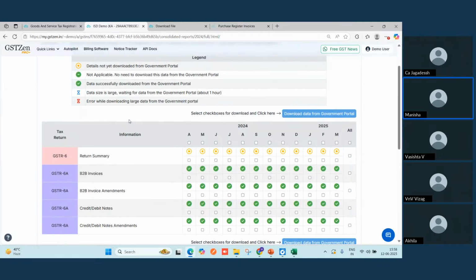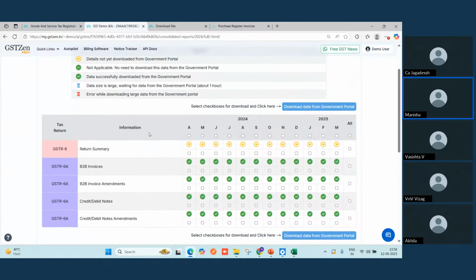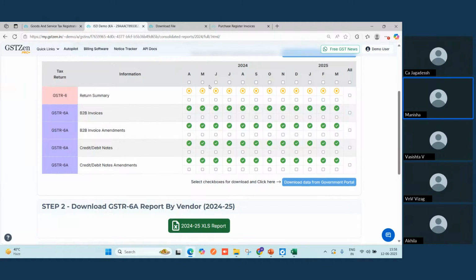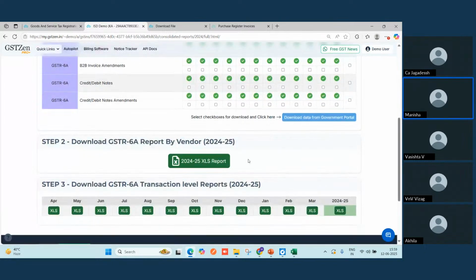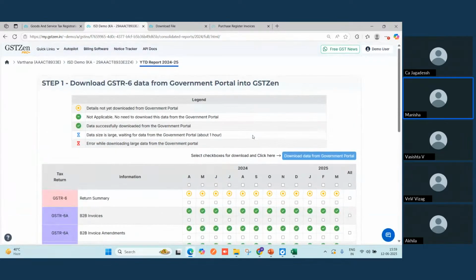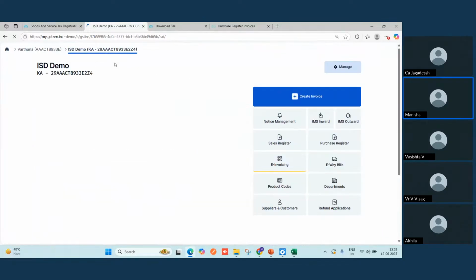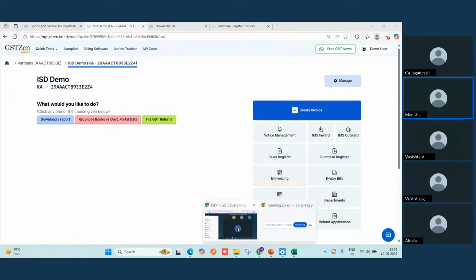Similarly, if you want to fetch the data for 6 and 6A for a particular report, the steps are absolutely the same. You have to click on the checkbox and click on download from the portal, and you can get the report of 6A by vendor and the 6A transaction level report. Again, you will get a monthly report as well as a consolidated report. So that's how you can work for ISD GST in GST Zen with a few simple steps and so much convenience. Thank you. Over to you, Jagdish sir.